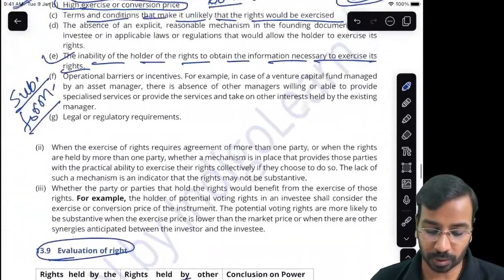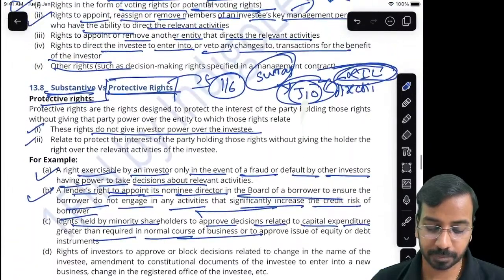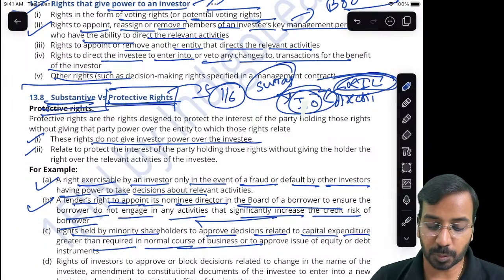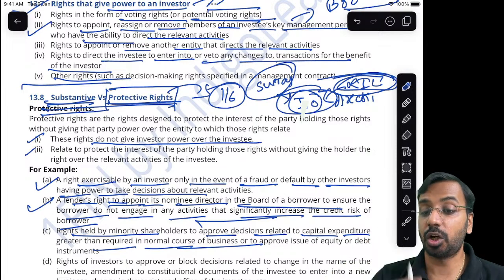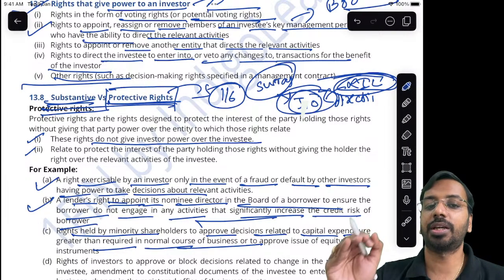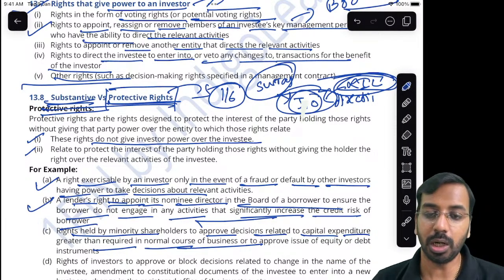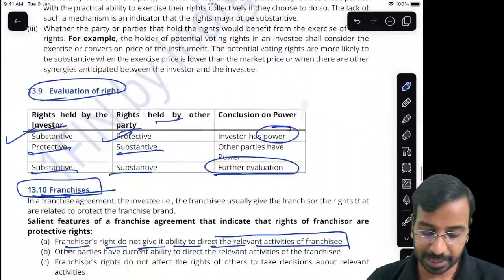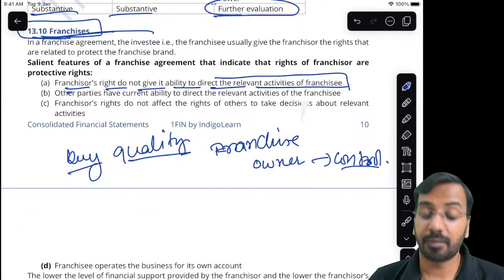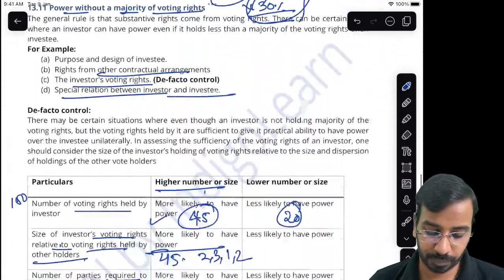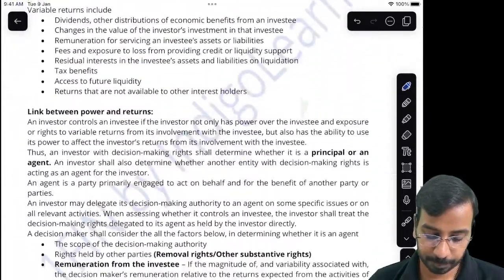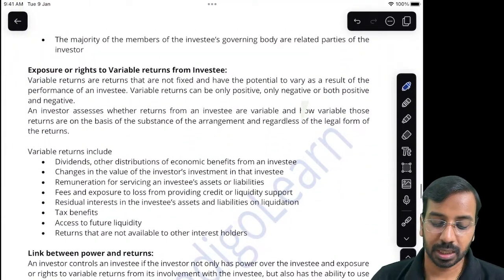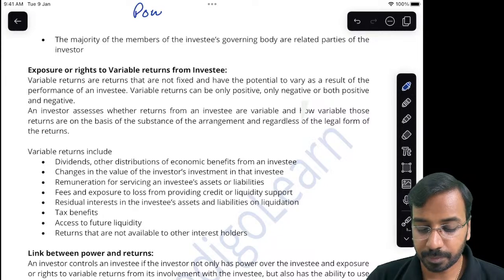So important aspects what we understood here is substantive versus protective right. Substantive right gives control, protective right does not give control. In case of franchisee arrangement, franchisor does not have control. Then first we said there is power, second we said there is ability, of course there is